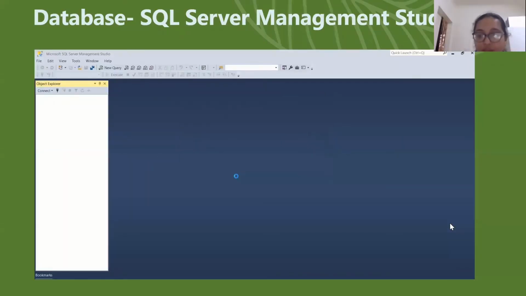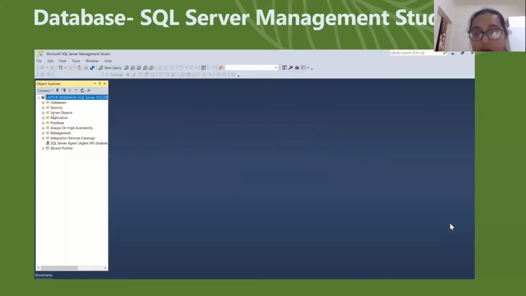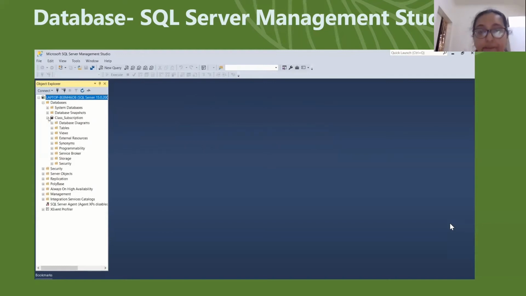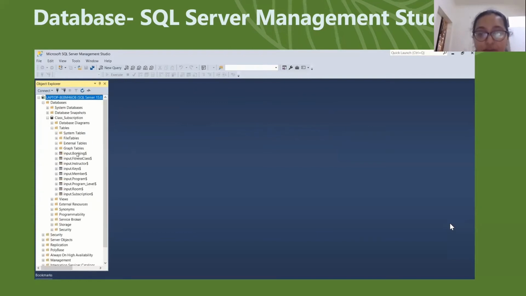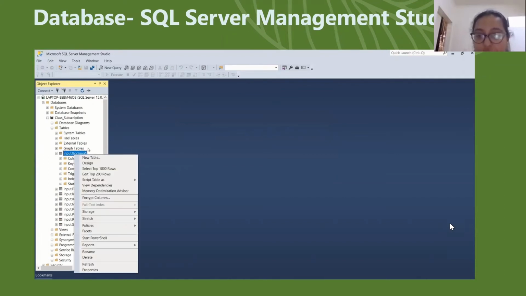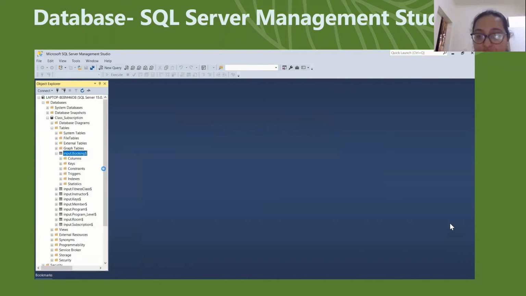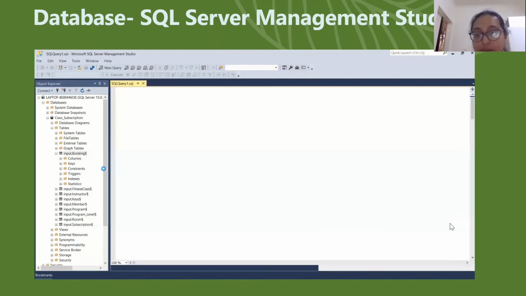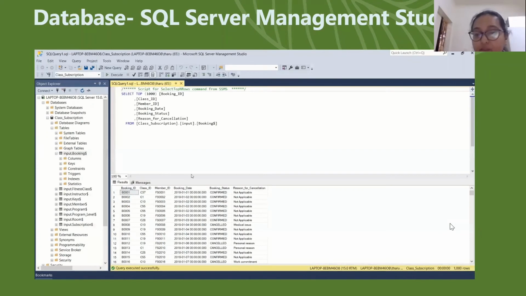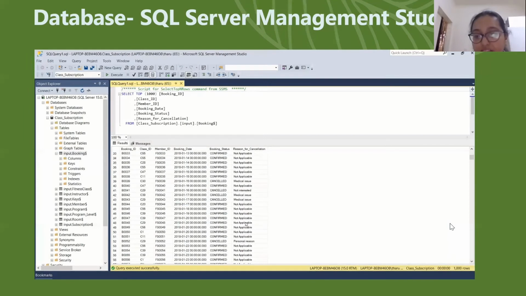So this video demonstrates our working on SQL. First we created the database called class subscription, and then we imported the data to the specific tables. Here, as it's showing in the booking table, we can see the first 1,000 rows of the booking table. There were more than 6,000 bookings in the table, but here it shows only the first 1,000 rows.